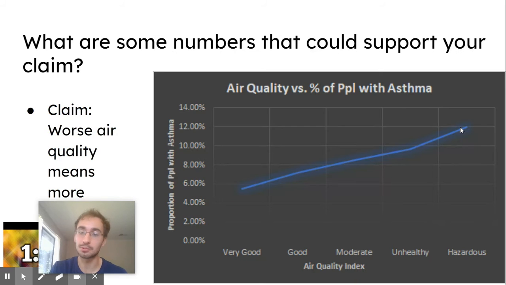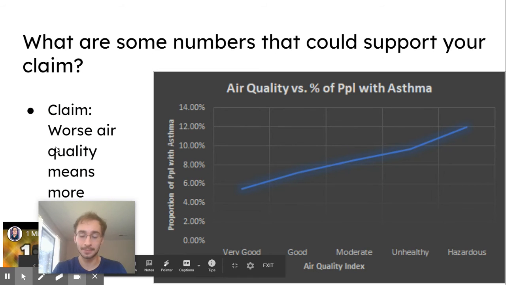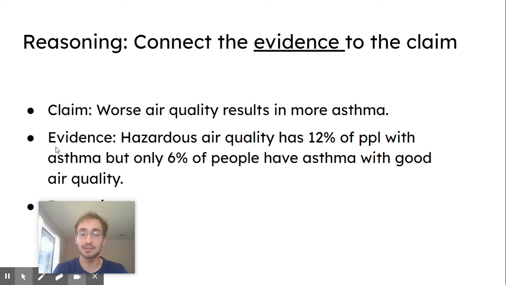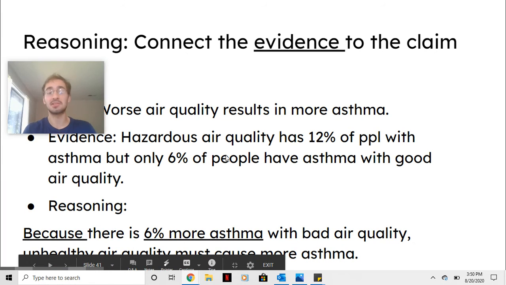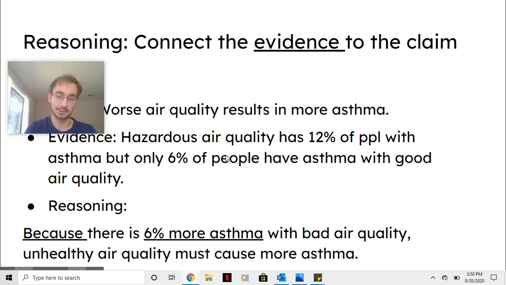And then you're supposed to look at the graph and try and get evidence or data to support this claim. For example, the evidence could be hazardous air quality has 12% of people with asthma, but only 6% of people will have asthma with good air quality. And then the reasoning should connect to that. So because there's 6% more asthma with bad air quality, unhealthy air must cause more asthma. That could be an example of reasoning.